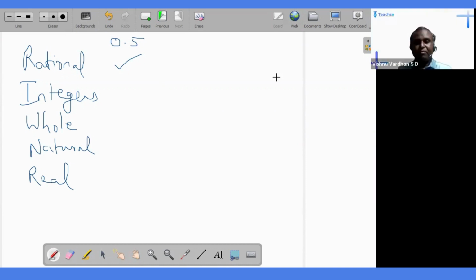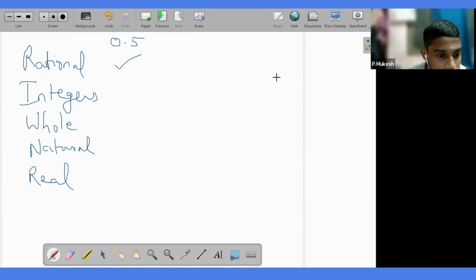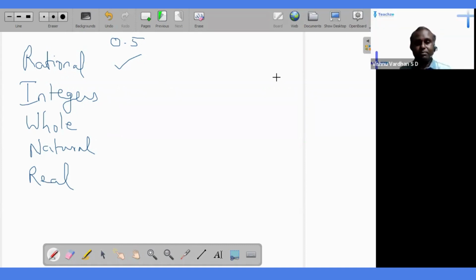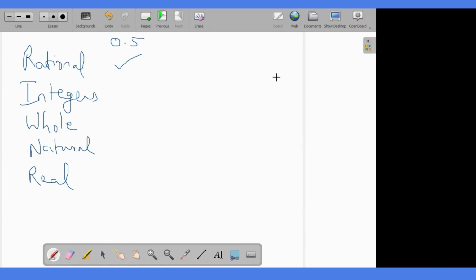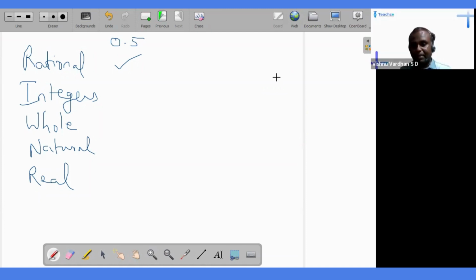No. 0.5 is not a natural number. It's not a negative of a natural number. It's not 0, obviously. Then how come it becomes an integer? It lies between 0 and 1, sir. But is that the definition of integer?